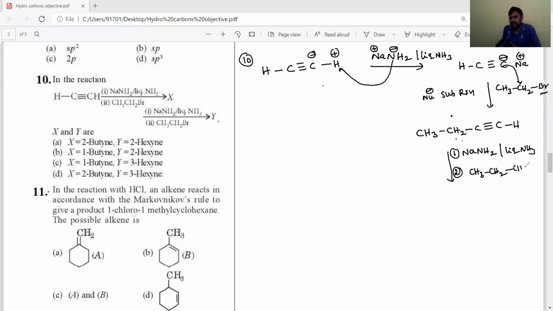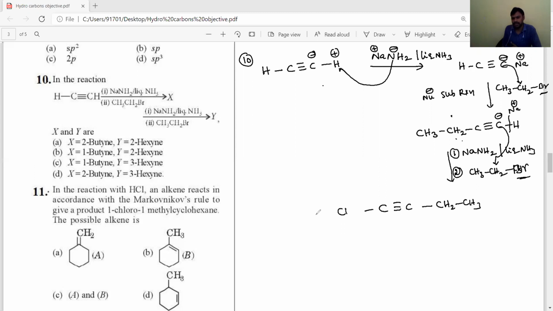So again it undergoes a nucleophilic substitution reaction, and here this proton will be shifted and produce Na+, and it undergoes nucleophilic substitution reaction and produces C≡C, with two carbons, an ethyl group on this side, and an ethyl group on this side.